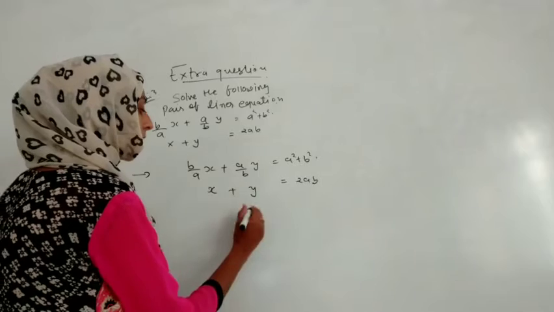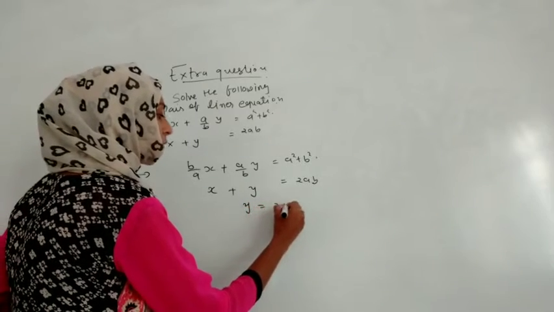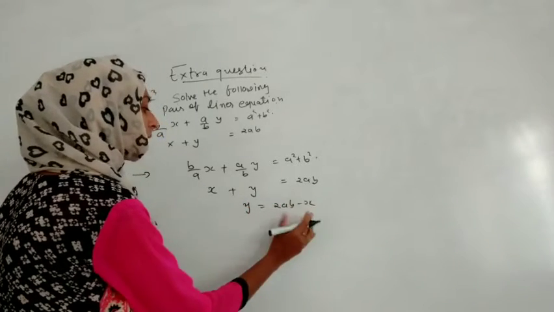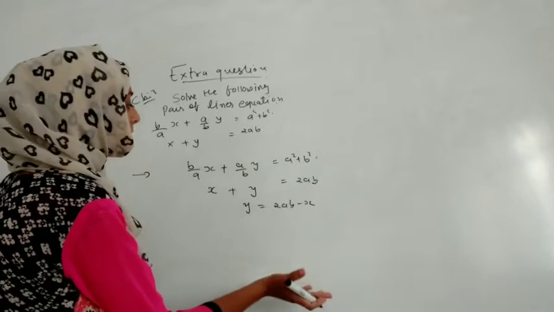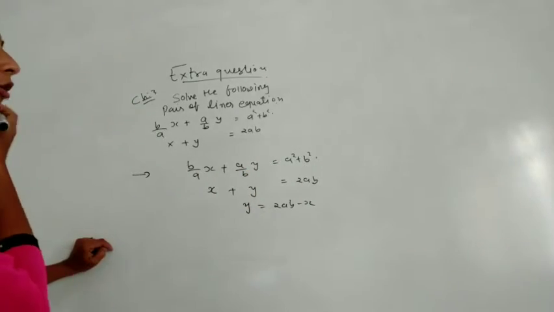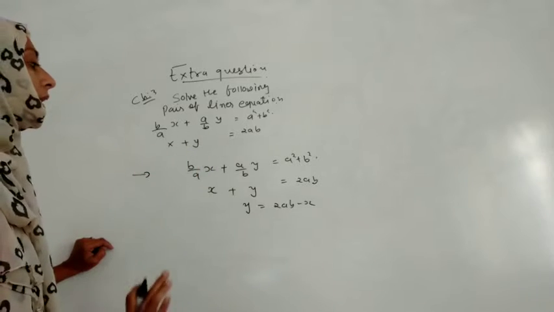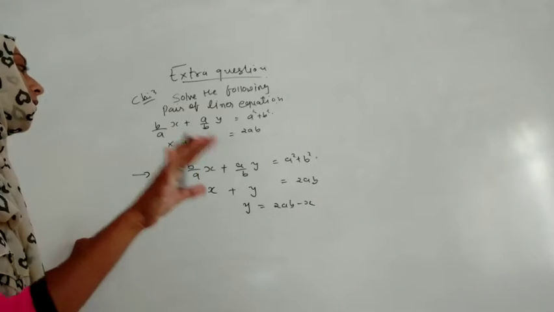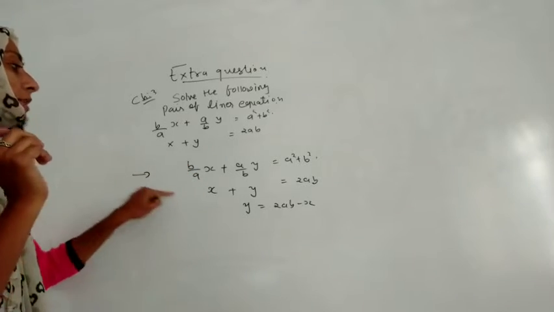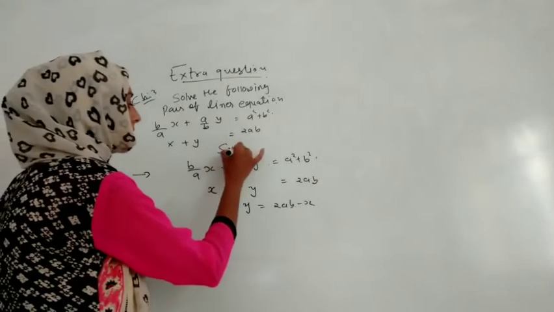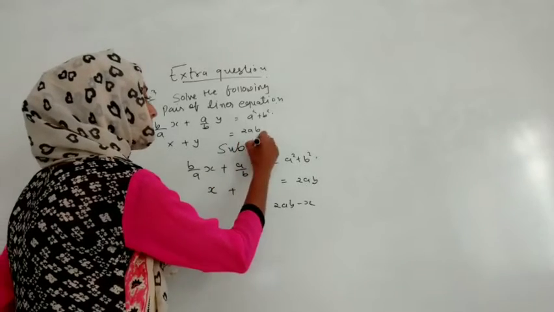Else if you are doing it in the form of the substitution method, you just have to shift that x. Now you can substitute the value of y in this form and you can solve it. So you will get the value of x in the form of a and b. That is, it will not be in the form of a number, but we will get it in the form of a and b. So let me teach you this by the substitution method first. I will try to teach you.